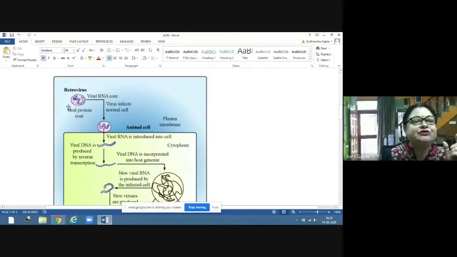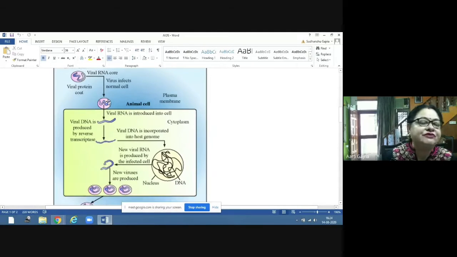This is the retrovirus. Now this retrovirus has RNA as the genetic material, and this is a protein coat. Now when this viral RNA infects a cell, which is a normal cell, the RNA will get into the cell. So viral RNA is introduced into the cell. This is the animal cell.